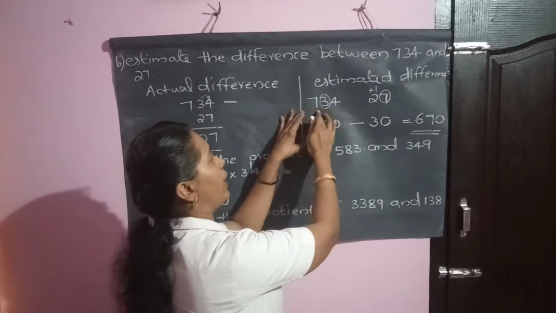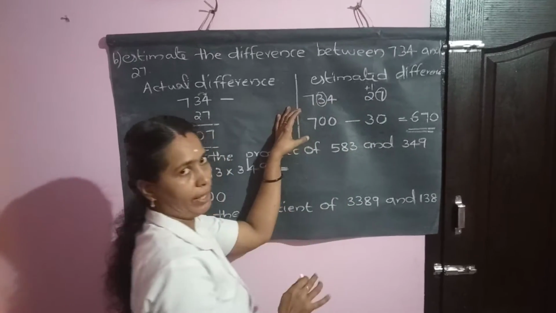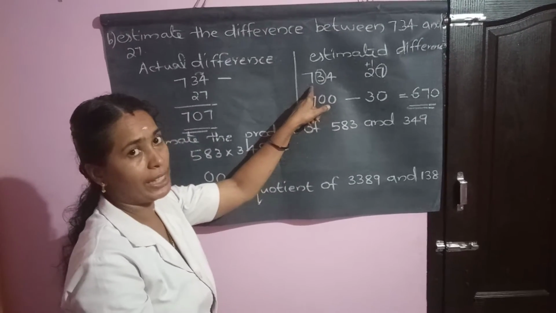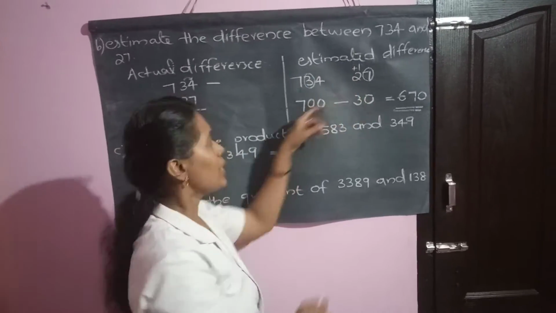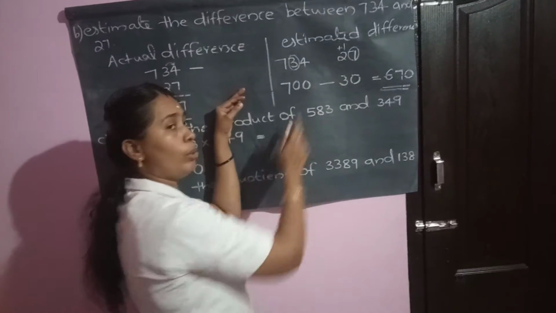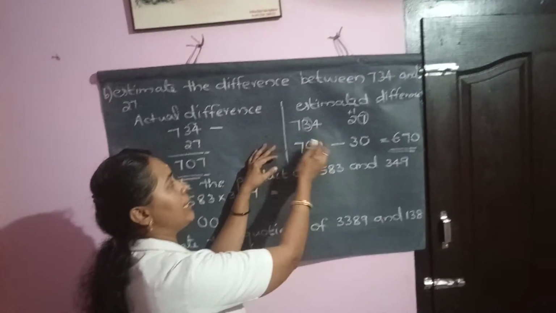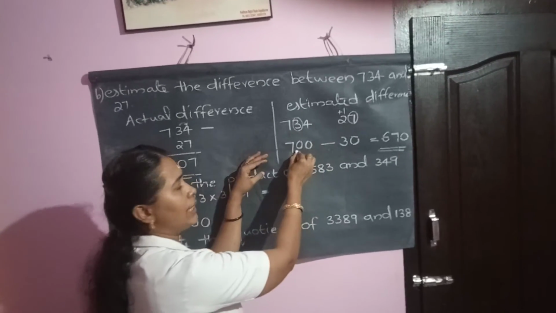So we need to round off 734 and 27. For 734, the greatest place is the hundreds place, but for 27 it is the tens place. So we need to convert 734 to the nearest 100 and 27 to the nearest ten. Nearest hundreds means 100 has 2 zeros, so the first two digits you put as 0, 0.